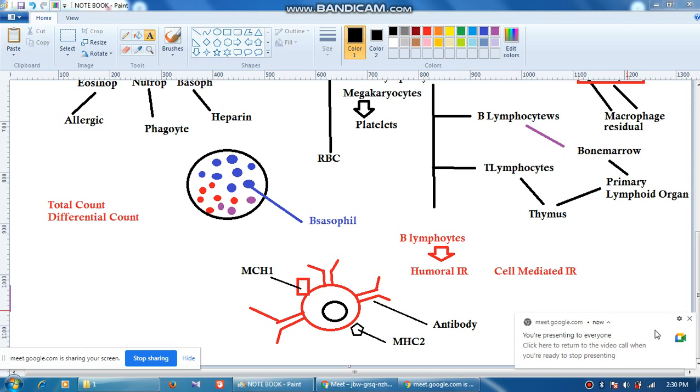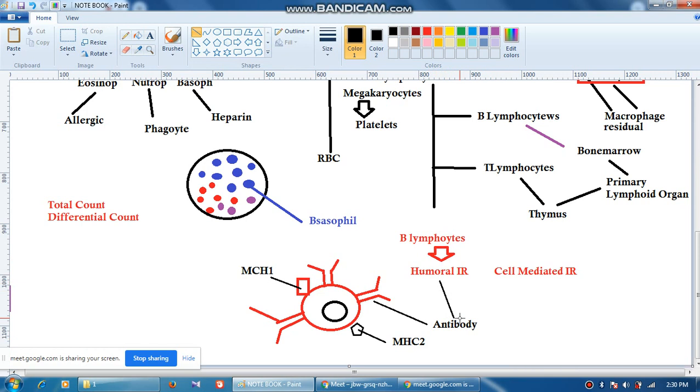So what exactly happens? B lymphocytes initiate humoral immune response. Now what does it mean by humoral? Humoral immune response means they are the thing which will produce these antibodies. So B lymphocytes are responsible for humoral immune response, which also initiates the production of antibody. We will come to how exactly this antibody formation takes place in coming days. So this group of immune response is called humoral immune response, where B lymphocytes will look after the production of antibody. So antibody mediated immune response is nothing but humoral immune response.